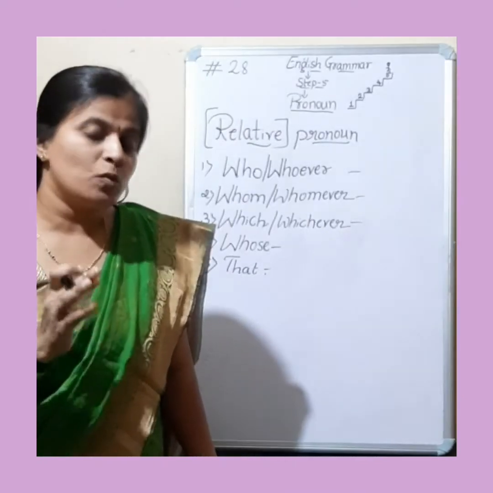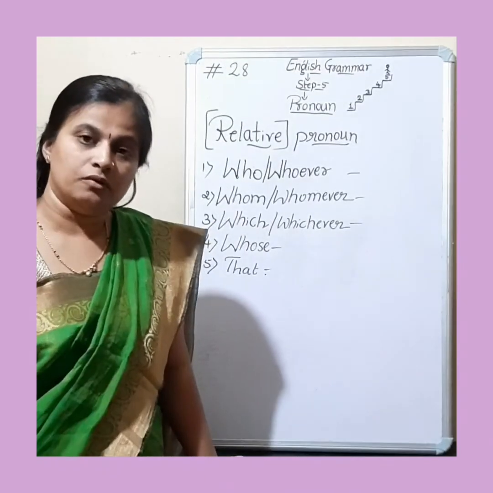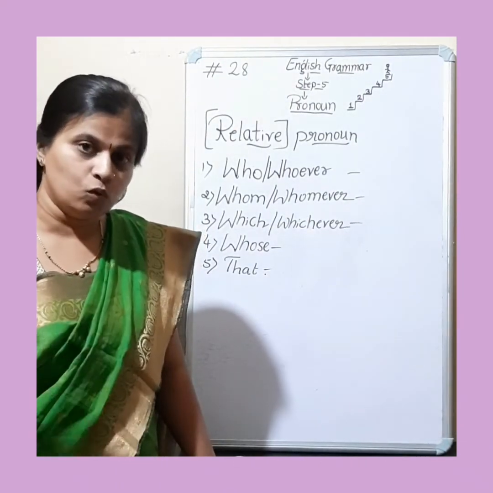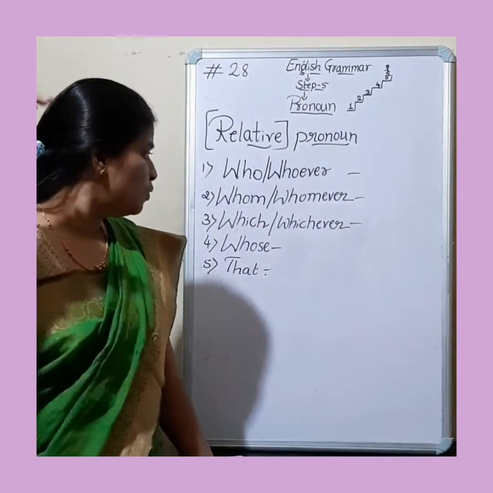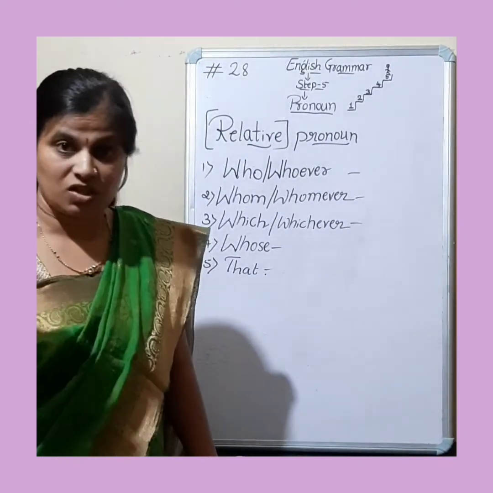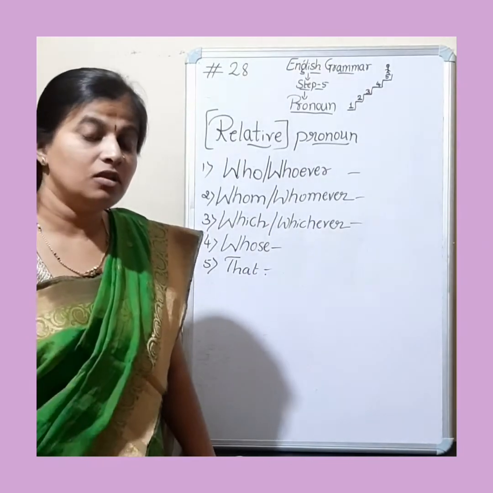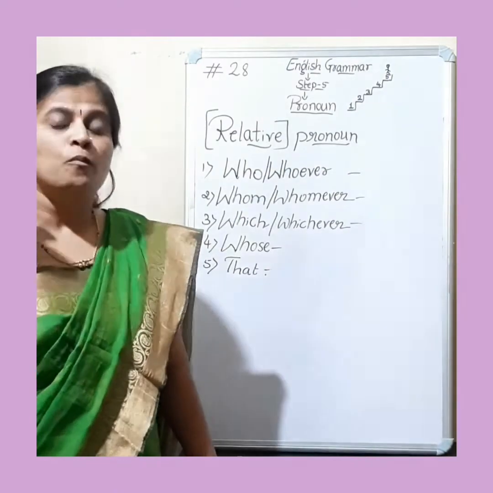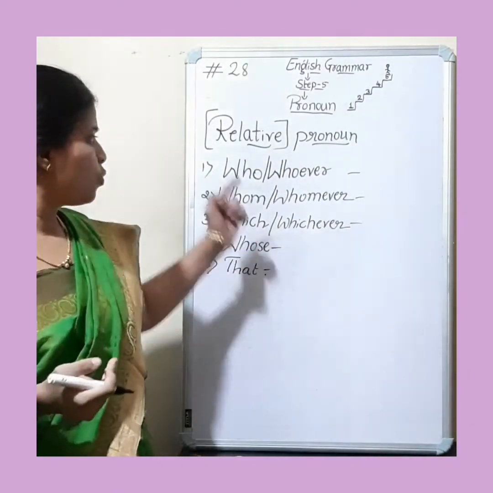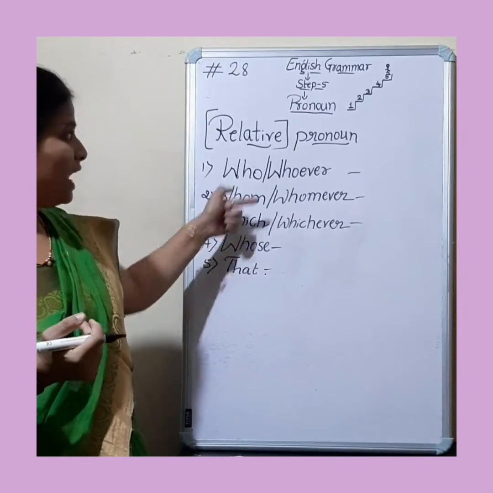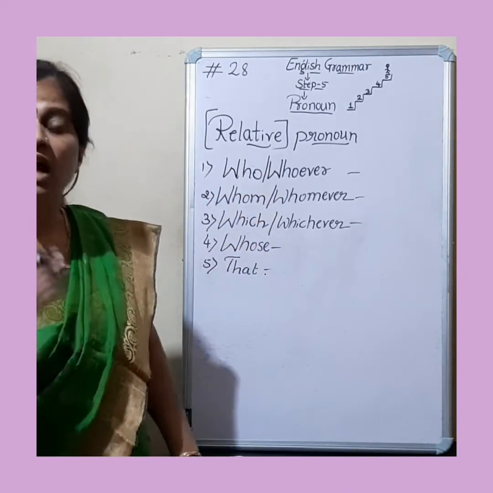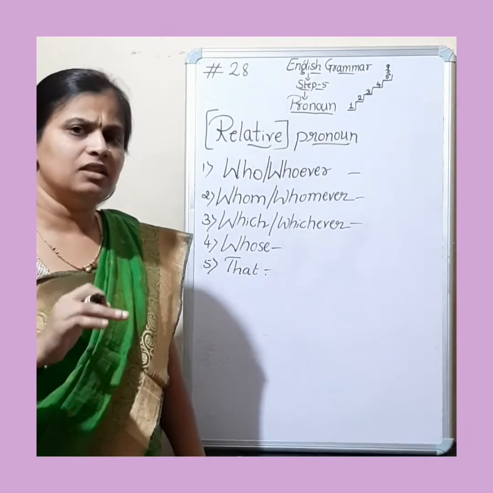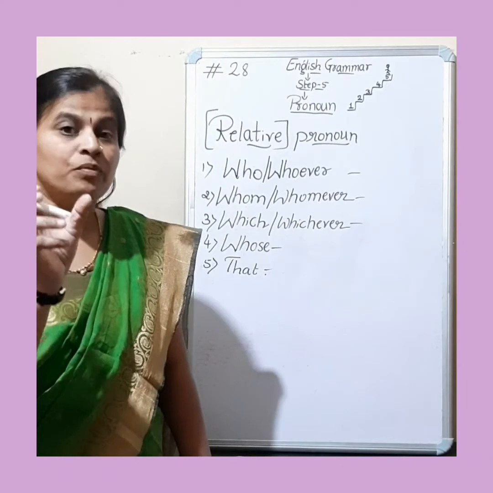Don't get confused between a relative pronoun and an interrogative pronoun. In interrogative pronoun we use who, which, whom, whose to ask a question, to know the noun, to get the noun as an answer. But here these words who, whom, which, whose, that, whoever, whomever and whichever are used to link with the noun. Let's see how, for example.